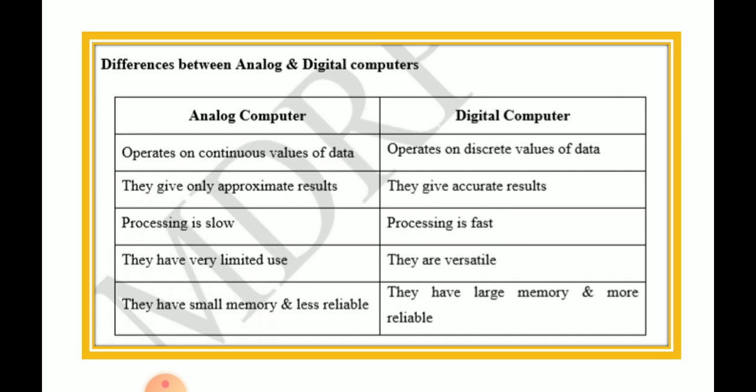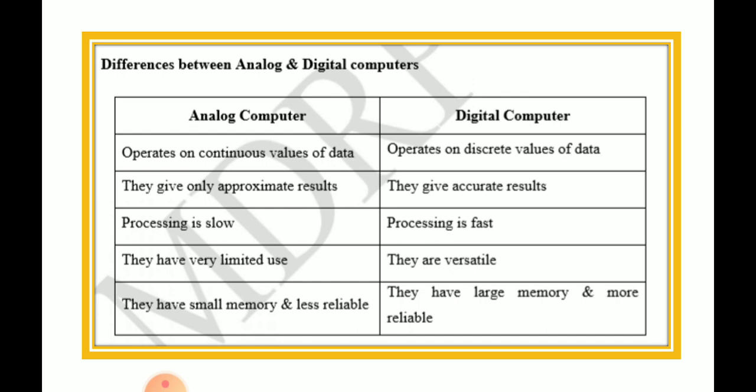Analog computers have small memory and are less reliable. The memory space is very little. And you know, if we have a phone with less memory, then we feel very bad about it, because you always get the problem of storage full.